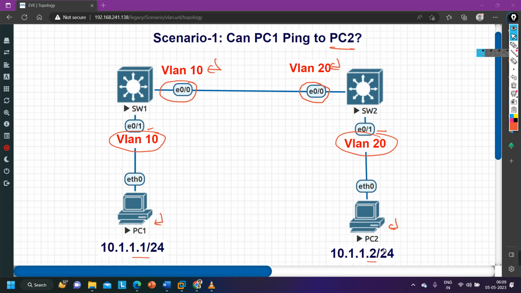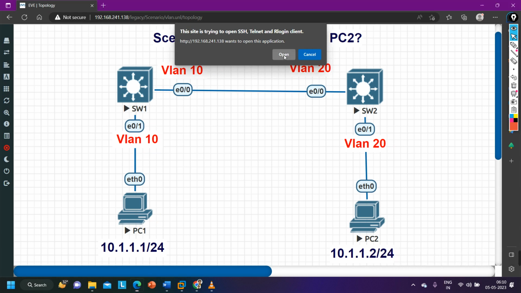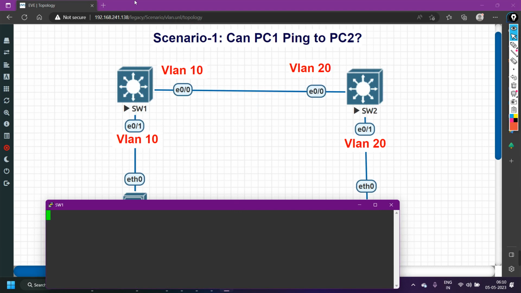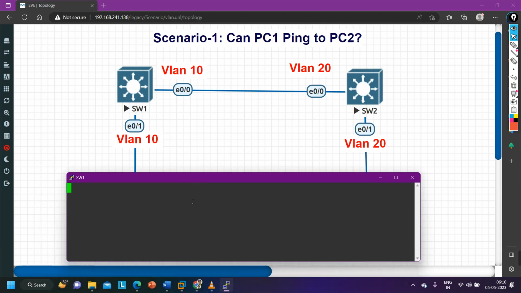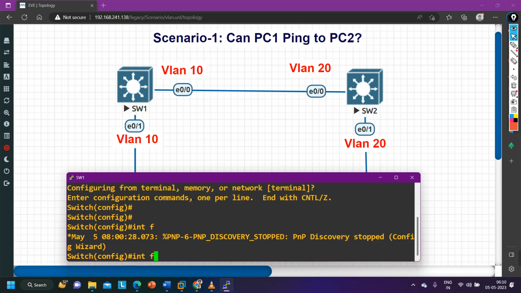So understand the process, guys, of how PC1 is going to ping PC2. Few people are thinking that no, it cannot ping. So first of all, understand the answer. The answer will be yes. PC1 can ping PC2, and you are going to understand how ping works. First of all, I am going to configure the scenario the same as this. So let me take access of switch 1.